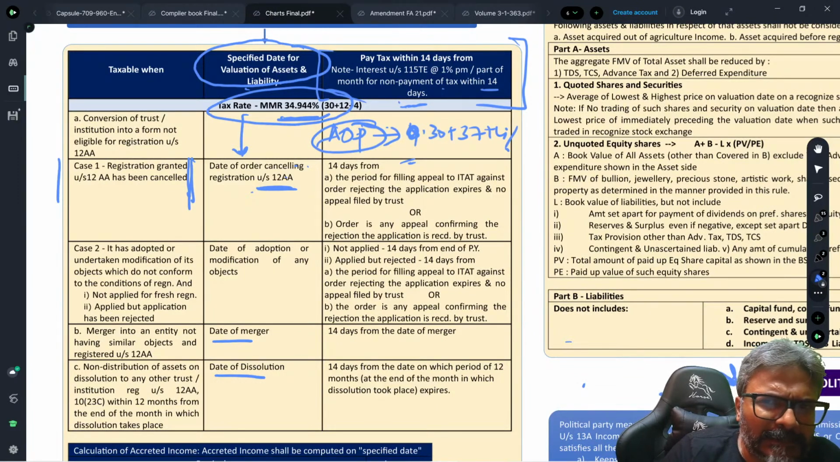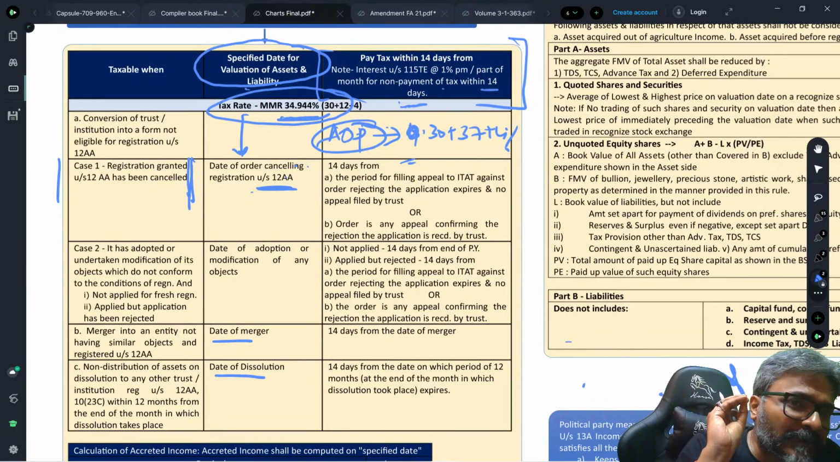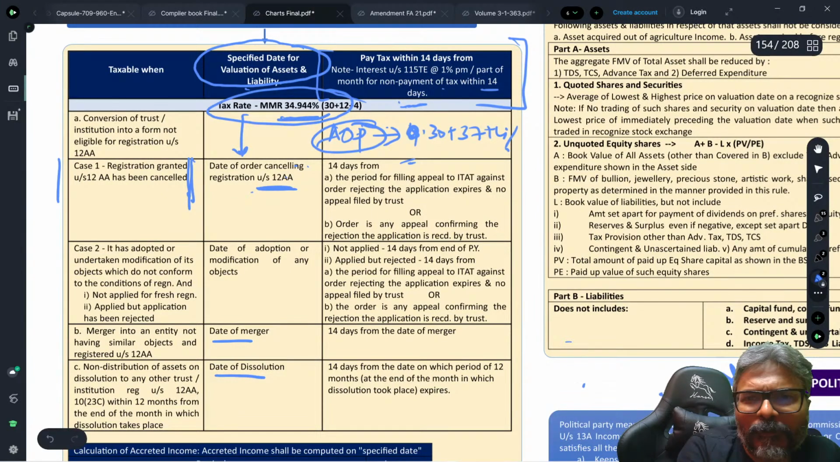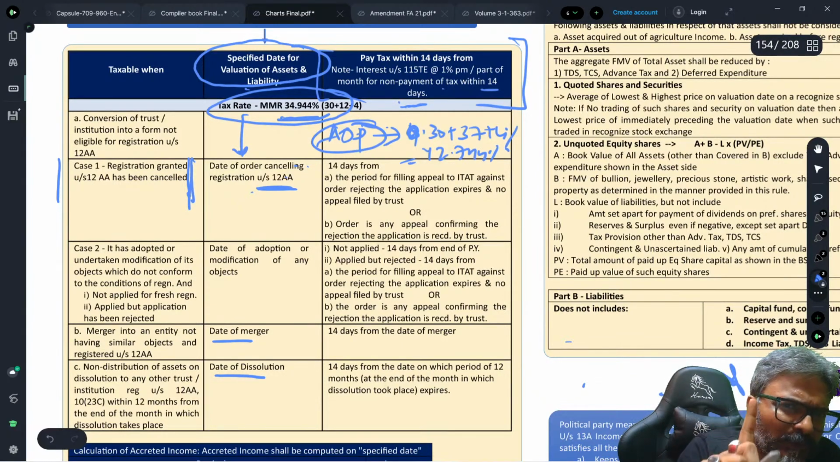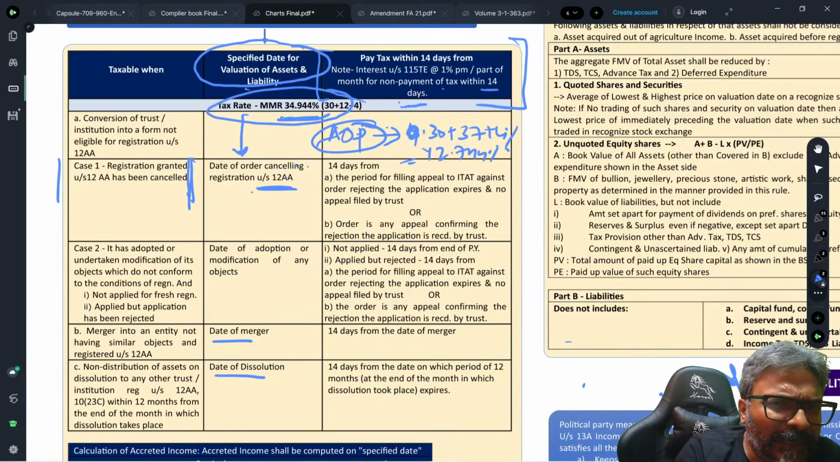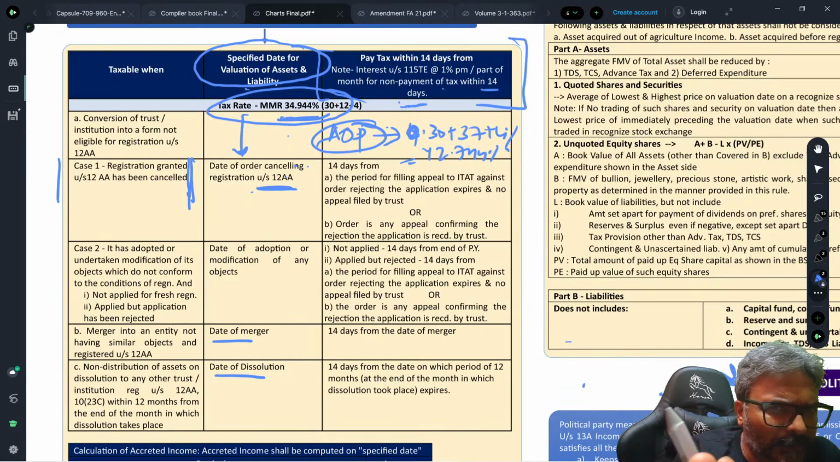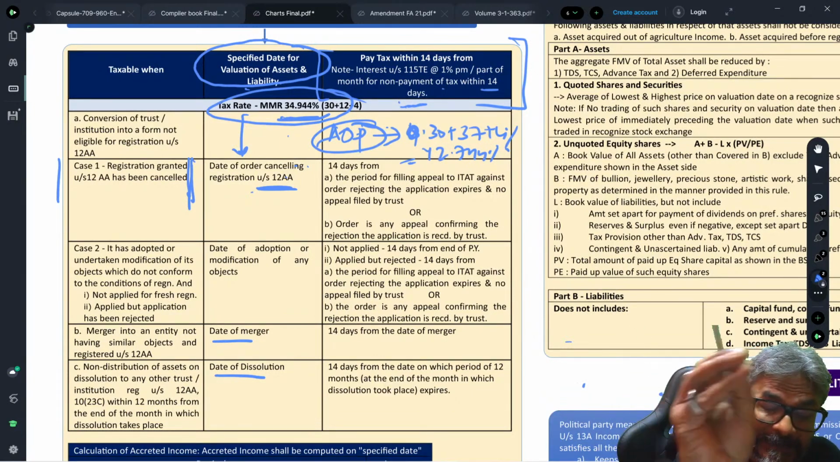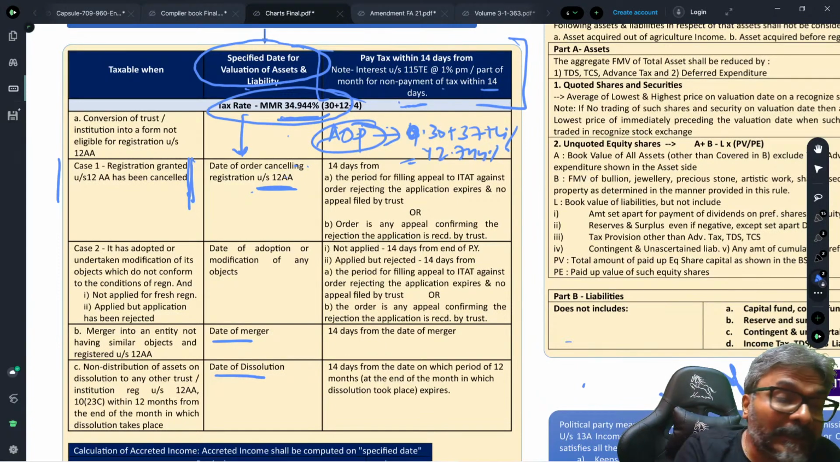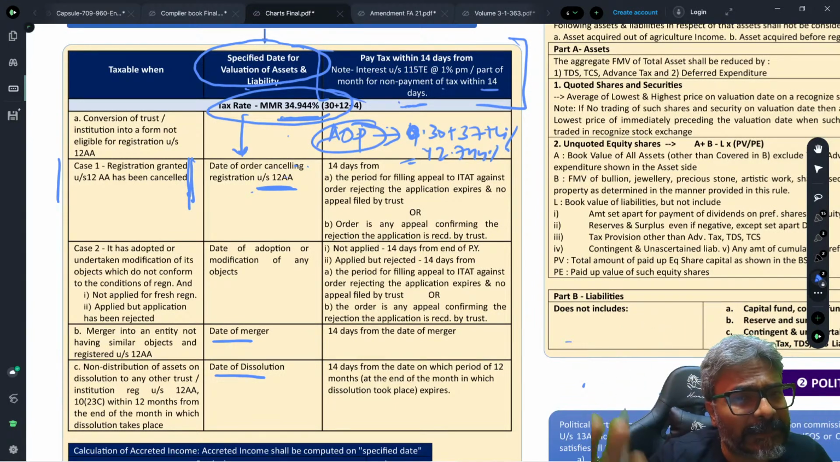Just confirm 30 plus 37 plus 4%. So always keep in mind, students, because this is a very classic confusion. Only for trust taxation, we have 34.944 as the MMR. For all the other cases wherever MMR has been used, it is 42.744. I hope that this point is well taken by all of you, students.